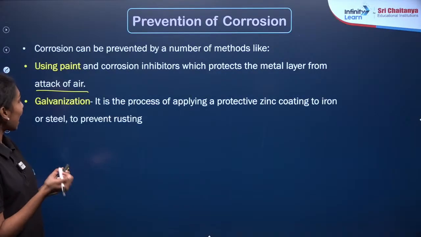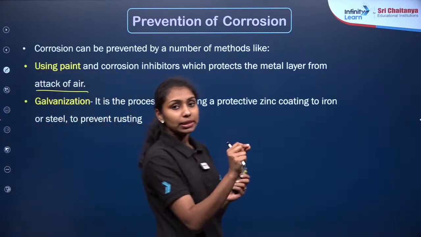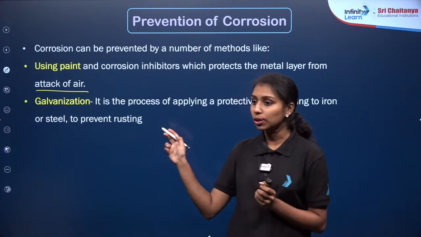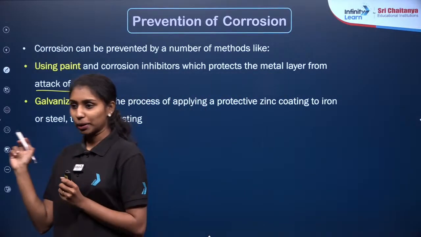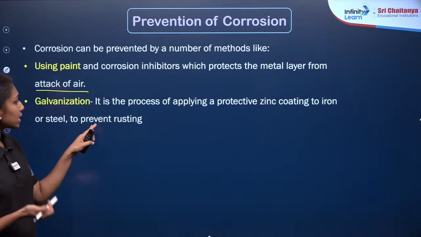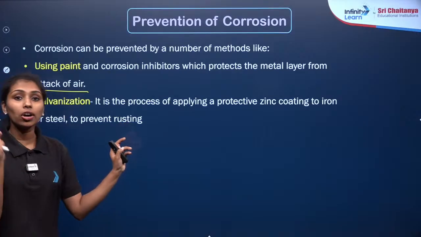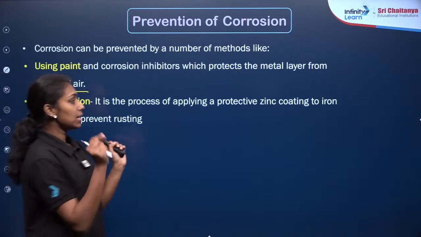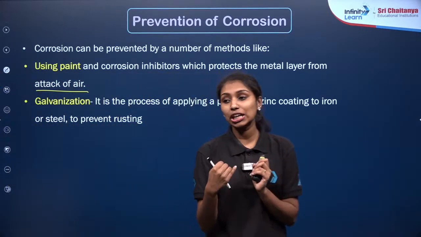Then the next method, galvanization. Painting is one of the methods. In the case of galvanization, it is the process of applying a protective zinc coating over the iron. It is the specific method to prevent the rusting of iron.